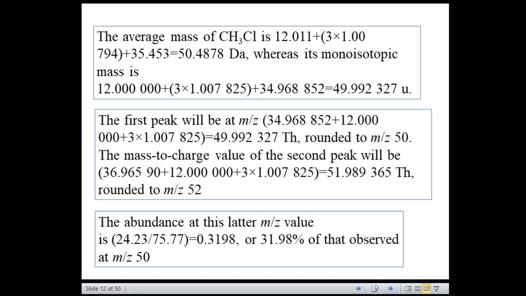So m/z 50 is more abundant, and the abundance of this m/z 52 is only 31.98% of that observed at m/z 50. So that is the mass of methyl chloride, because that is more abundant.